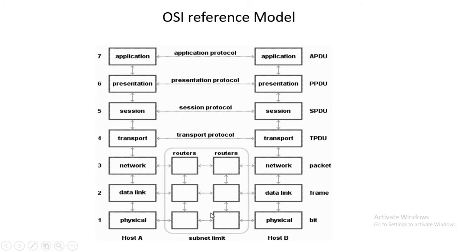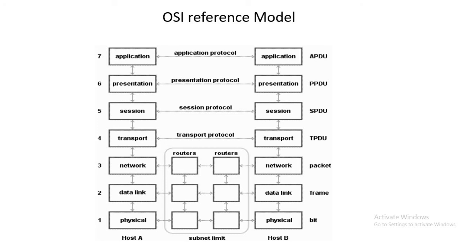Here there is a transmission medium, whatever we have discussed till today, guided media and unguided media. Data will travel from this physical layer to that physical layer through the transmission media, whether wired or wireless. If it is wired, it could be coaxial cable, twisted pair cable, or fiber optics.